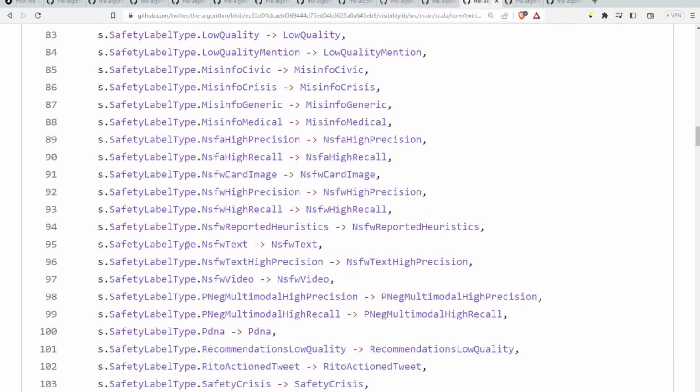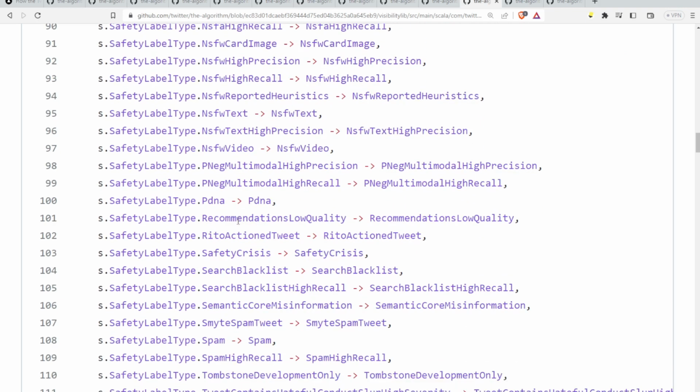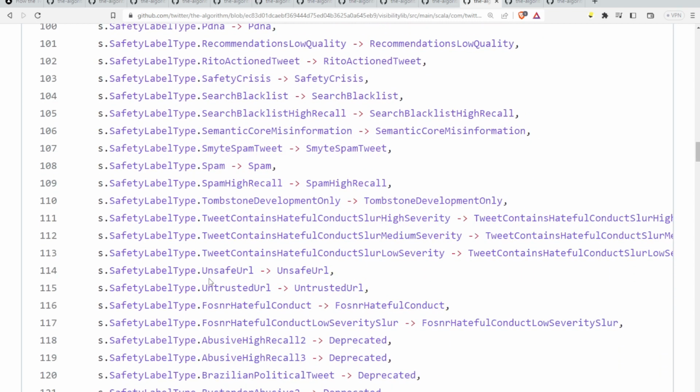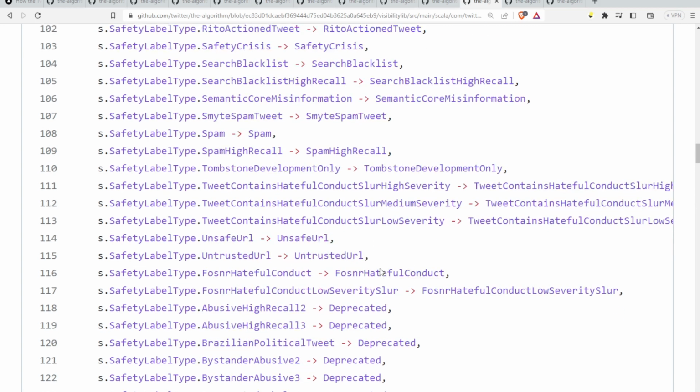Let's see, not safe for work. It's a whole bunch of not safe for work flags. Search blacklist spam. Okay, here's another one I've been flagged with. If you post a BitChute URL on Twitter, I don't know if that's still the case, it gets flagged as an unsafe URL, my friends. It gets flagged with a safety label, untrusted URL, misinformation, lol. All depends on who's determining that.